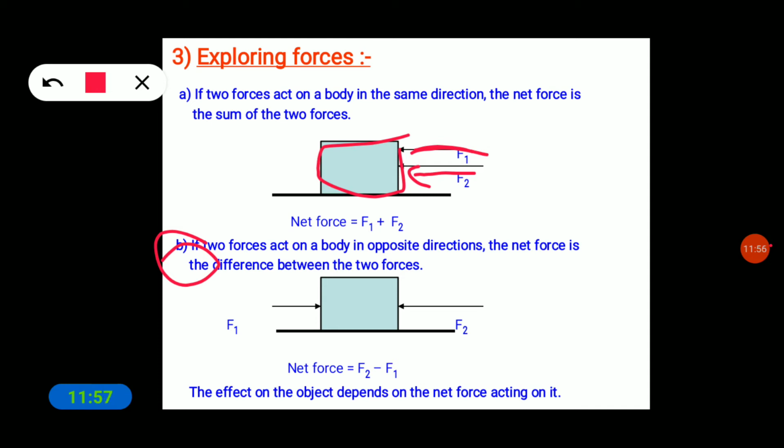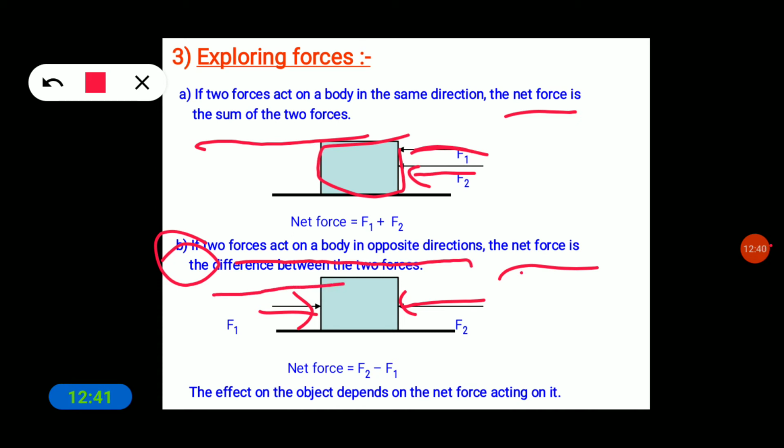So we apply force in opposite directions, and the net force is the difference between the two forces. Whereas if the forces act in the same direction, the net force is the sum of the two forces, and if the forces act in opposite directions, the net force is the difference between the two forces. Got it?